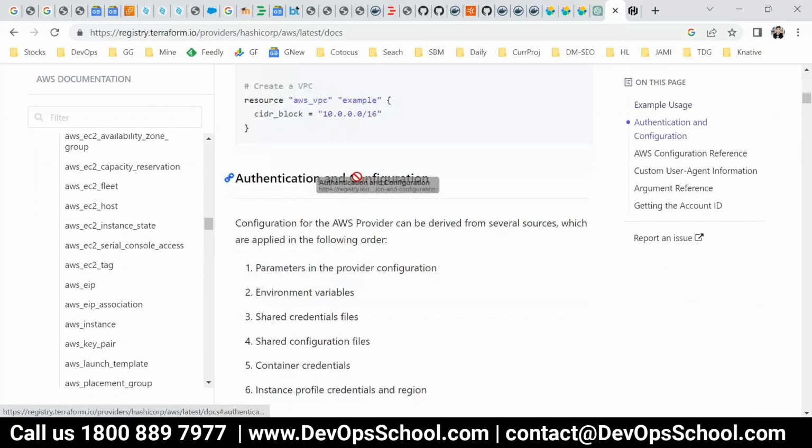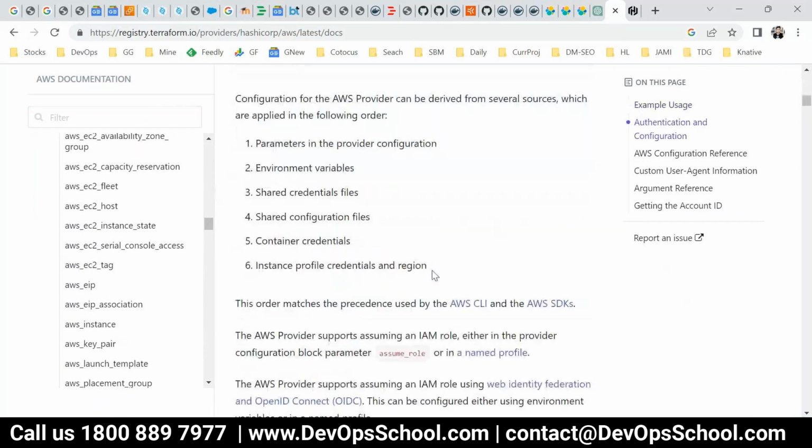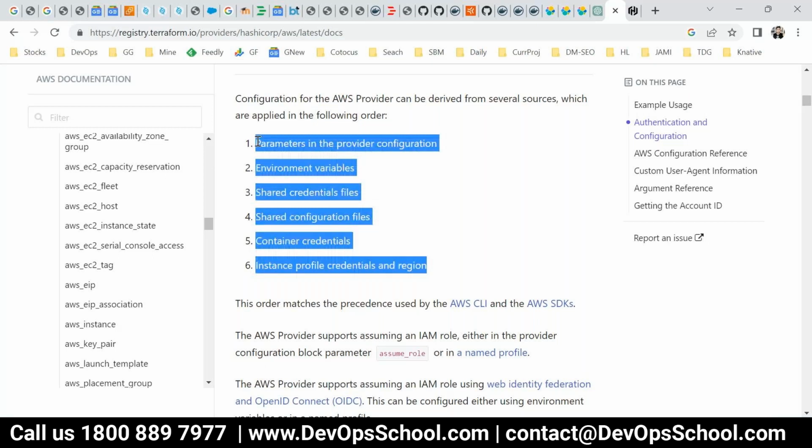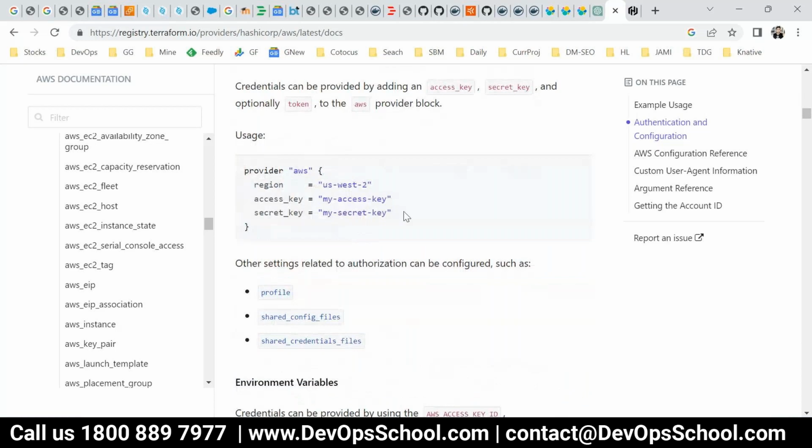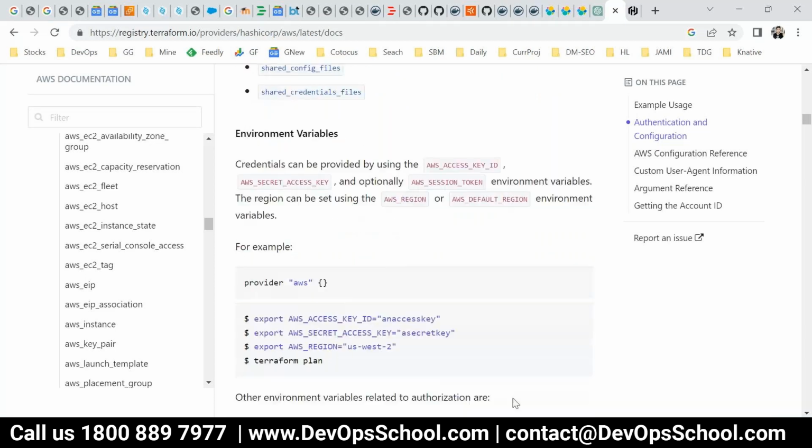Authentication, and Terraform is saying basically this is given by AWS. AWS is saying, hey, you can authenticate my API using a hell of a lot of ways. Many more options are there. So one of the options is here, the provider. So copy this code. You will read it. Be slow. Read it. Go to the provider.